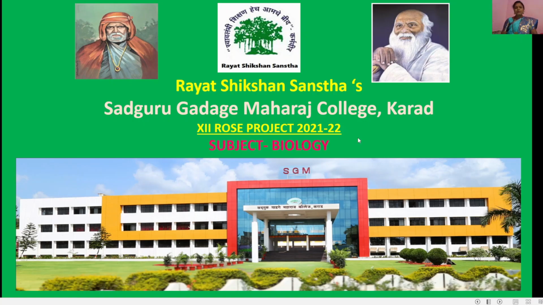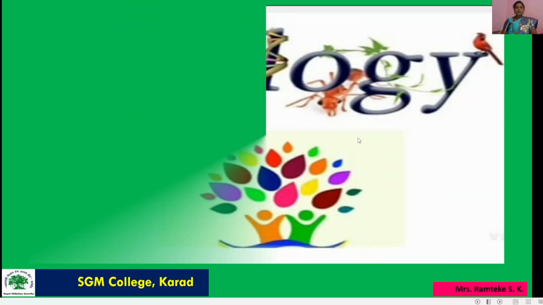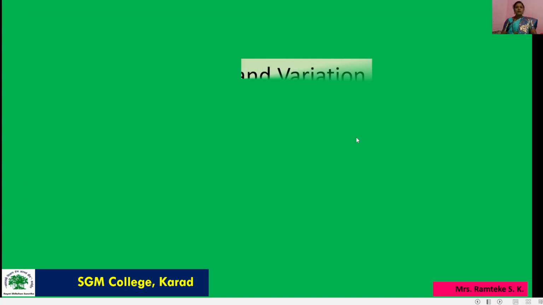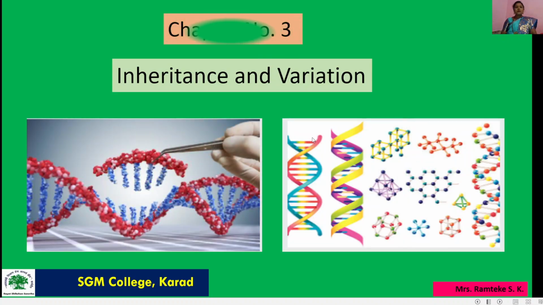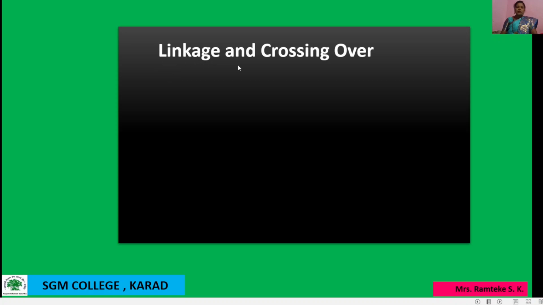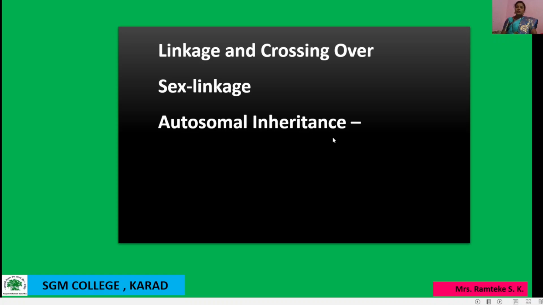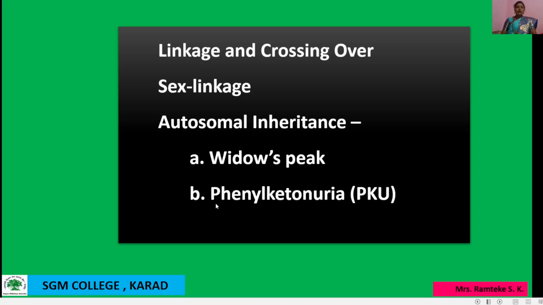Subject biology. In continuation of the chapter Inheritance and Variation, the third chapter, today we are going to start linkage and crossing over, sex linkage and autosomal inheritance. In autosomal inheritance, we learn widow's peak and phenylketonuria, that is PKU. These all points we will discuss in this lecture.